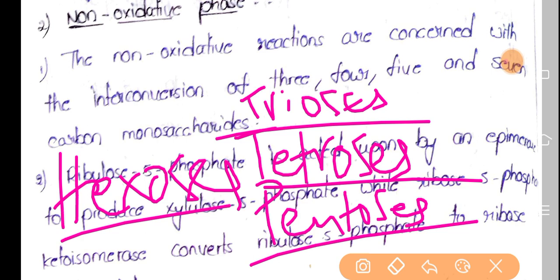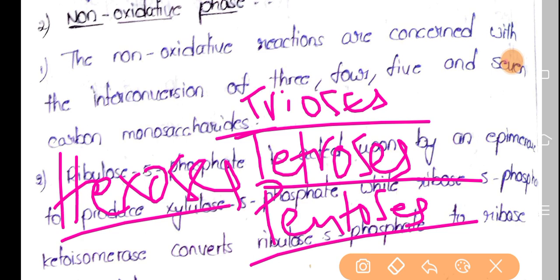The best example is the first reaction of this non-oxidative phase: this ribulose 5-phosphate is converted into xylulose 5-phosphate and ribose 5-phosphate, individually by the action of two different enzymes.